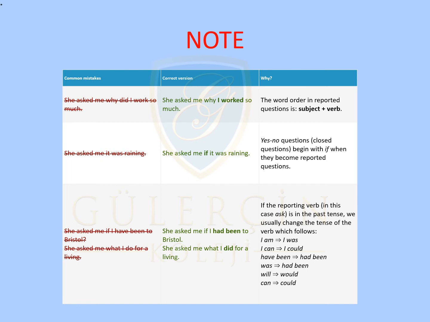Let's see how to use things in the correct way. Sometimes people can make a mistake by using "She asked me, why did I work so much?" The correct version would be "She asked me why I worked so much." Here we don't need to use did anymore. Why does this happen? The word order in reported questions is subject plus verb. Another one. Incorrect is "She asked me it was raining." Here it's not correct. The correct version would be "She asked me if it was raining."